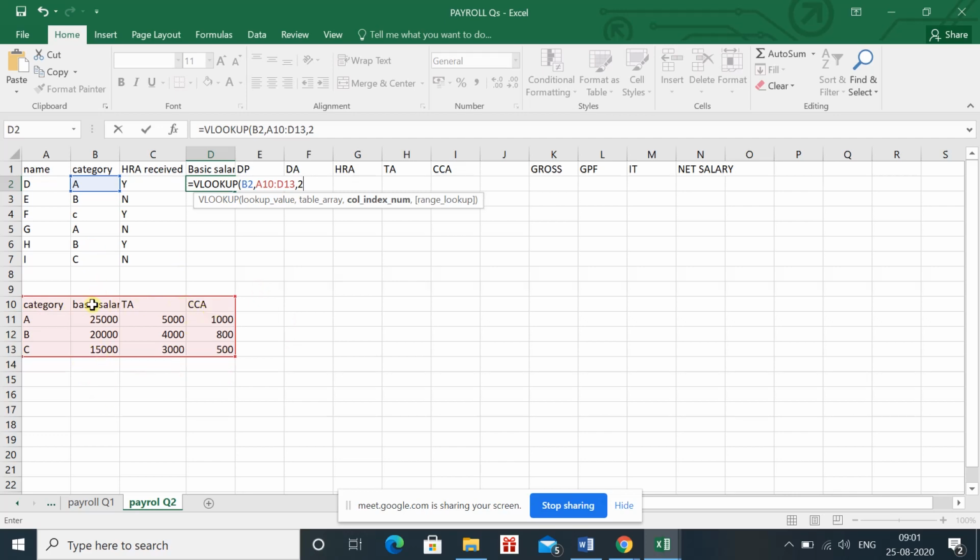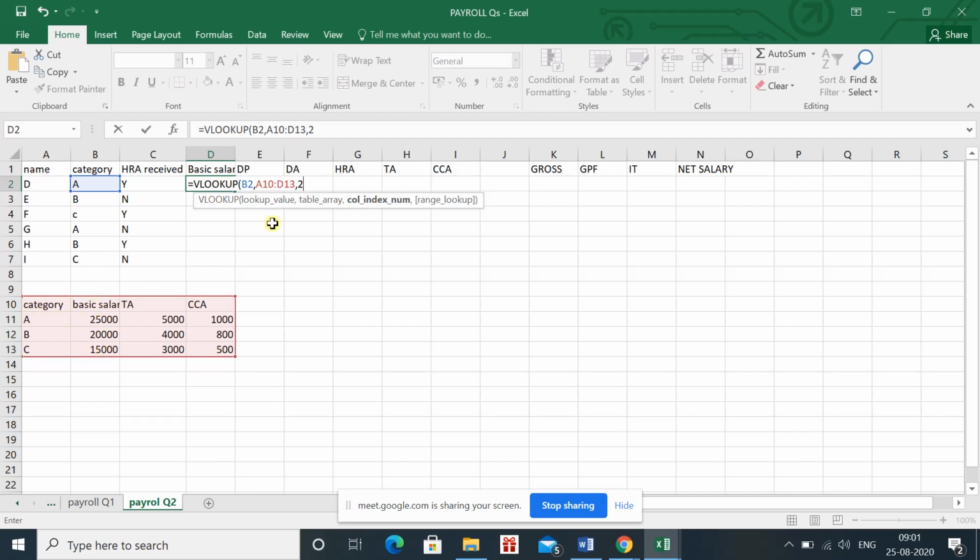And which column am I talking about? I'm talking about the basic salary column, that is column number 2. Column number 1 is category, column number 2 is basic salary, column number 3 is TA, and column number 4 is CCA. So in this range we want to check the value of basic salary for A.